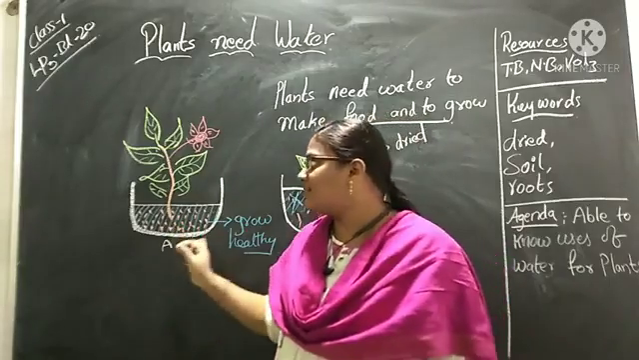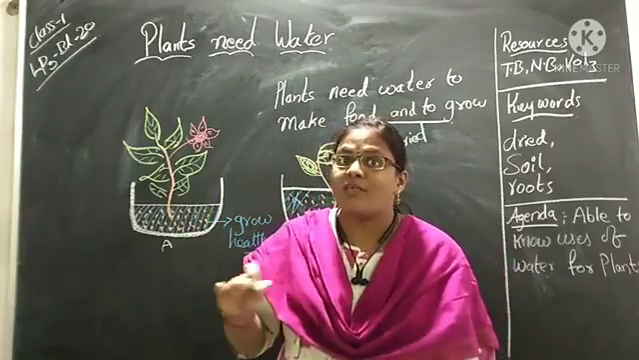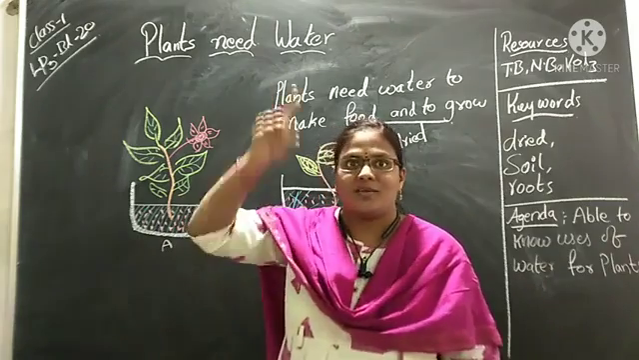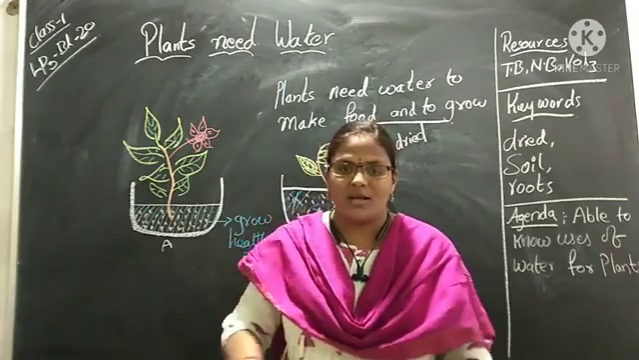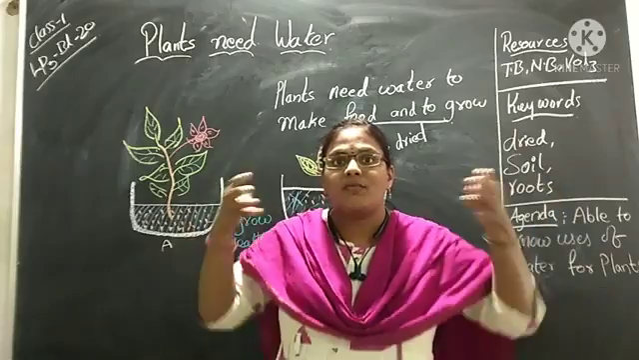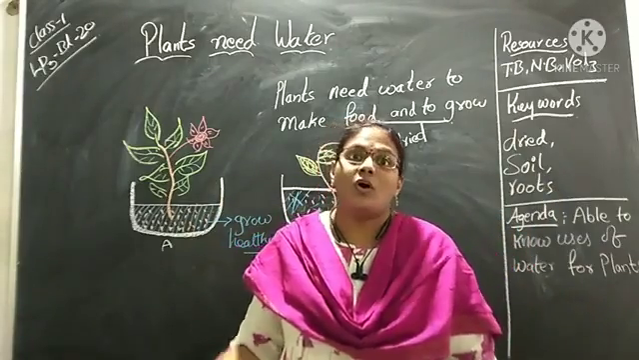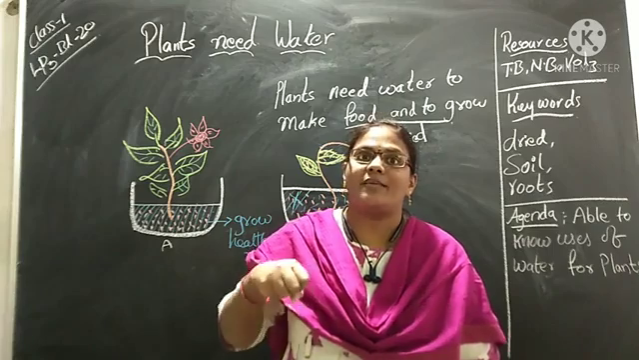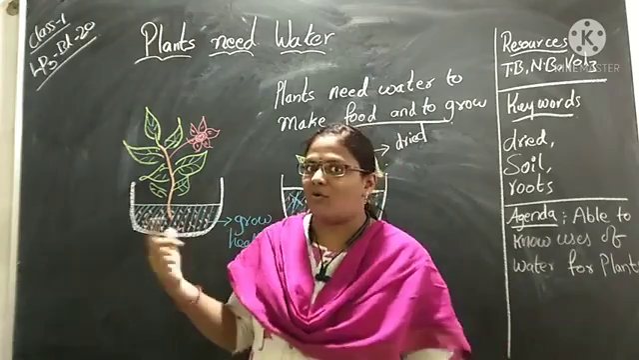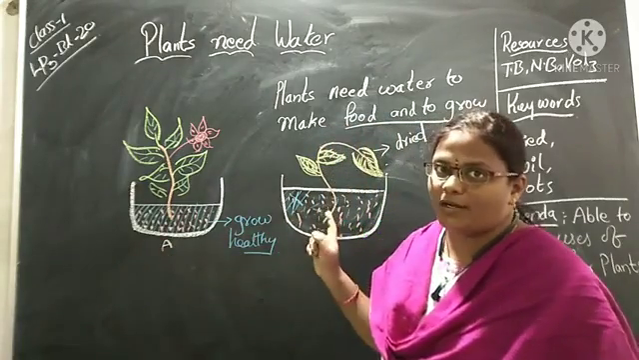Mainly I have taken this in the pot. If it is in the forest, the soil will absorb the water when rain comes. Yes or no? Our rain will fall on the ground. Then where will that water go? That water will go underground. So that water will be absorbed by the soil so that plants will grow. In the forest it is like that. But when we take it in a pot, we should keep water every day.